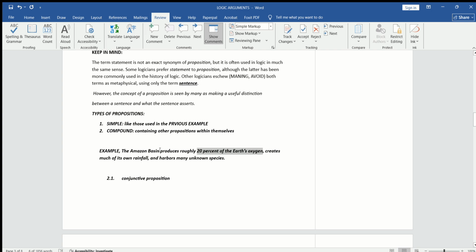That is the first claim. This sentence asserts the first claim of 20%. The second claim: creates much of its own rainfall.